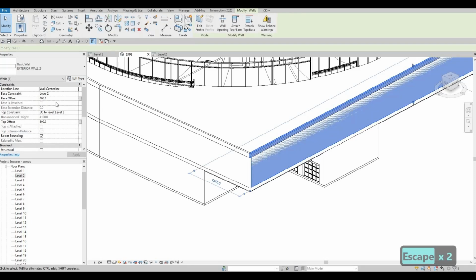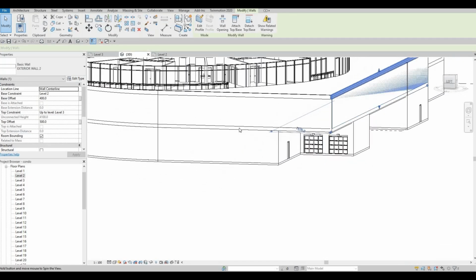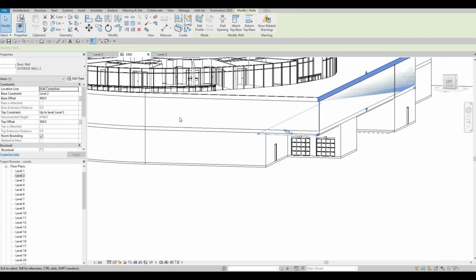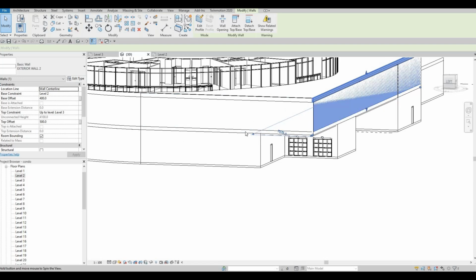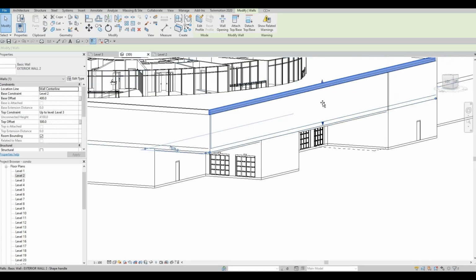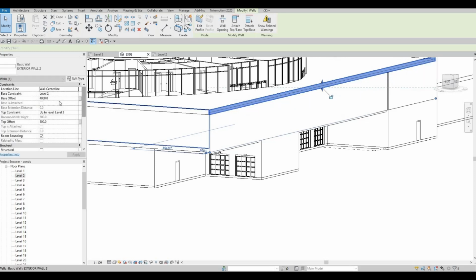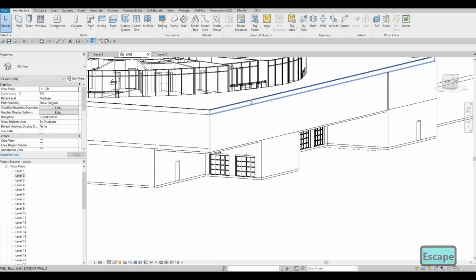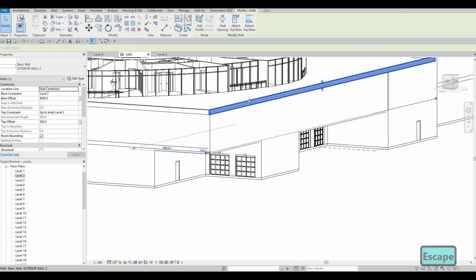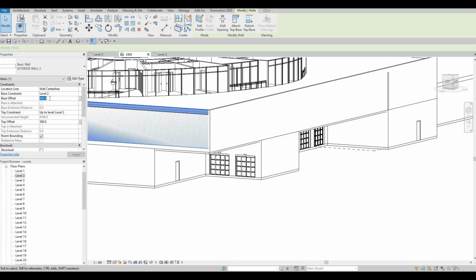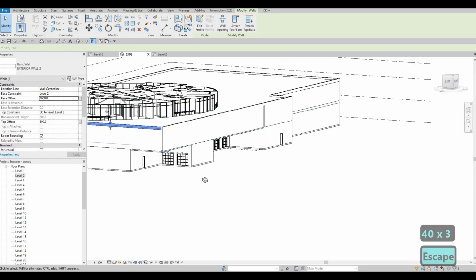So now, this is from level 1 to 2, but we need a base offset of 4000, which I did. But here, it's only 400, so that's why. So now we need to change this to 4000 as well.